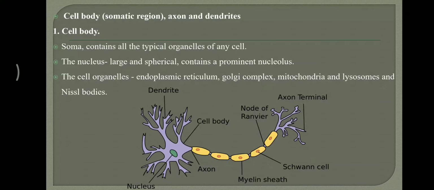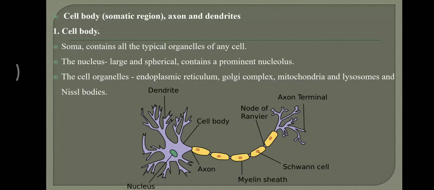So the first part, the cell body. The cell body is also known as soma. It contains all the typical organelles of any cell. It represents a normal cell which includes all the cell organelles, cytoplasm, etc. One of the major organelles present in the cell body is the nucleus. The nucleus is large and spherical, present in the cell cytoplasm.